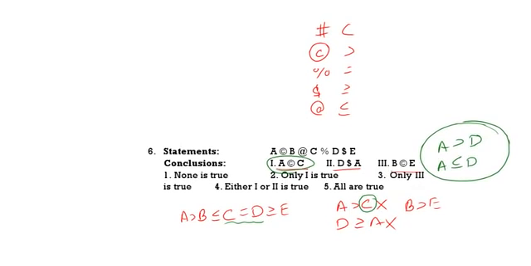So either 1 or 2 follows. Here 1 and 2 are complementary pairs. So there is no relation between A and D, but one greater than, one lesser than symbol is given. So either 1 or 2. That means option 4 is the correct answer. See the next one.